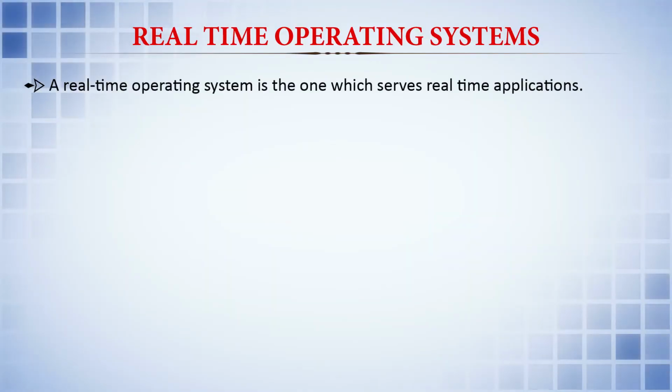So, coming to the classification of embedded operating systems, they are classified into two kinds. One is the real time operating systems and the other is the non real time operating systems. The name itself says whether it should be a real time response or a non real time response. So, depending upon this basic underlying word, the classification has been done. Let us see what is a real time operating system. A real time operating system is the one which serves real time applications.